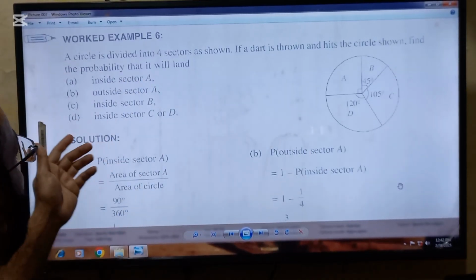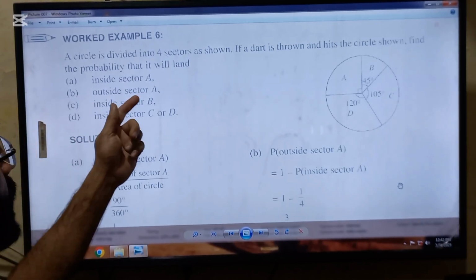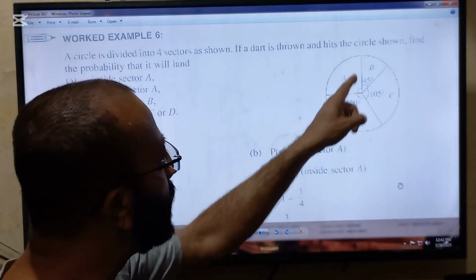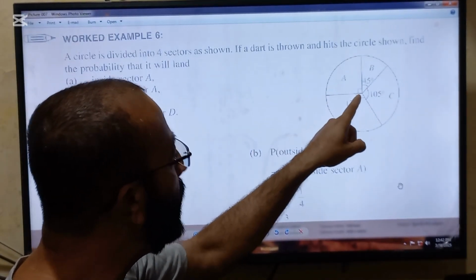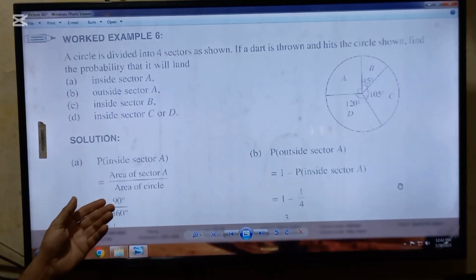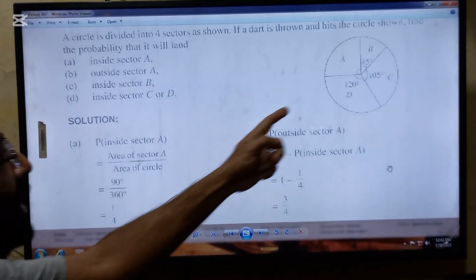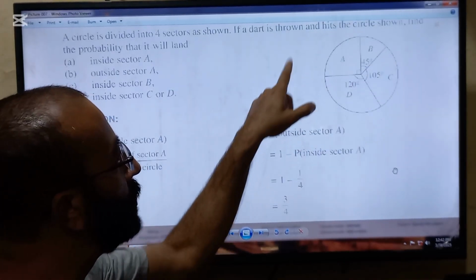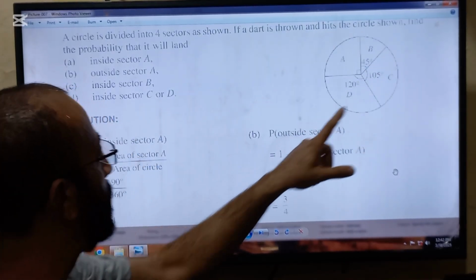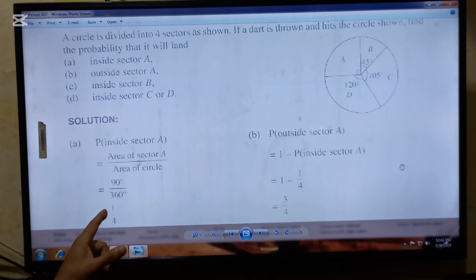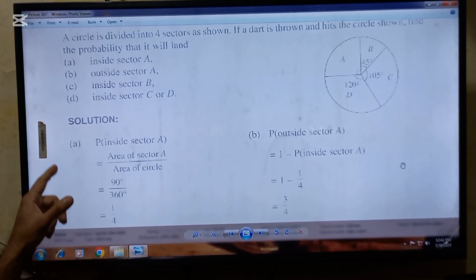So now the requirement is inside sector A. So inside sector A means there is 90-degree angle. So favorable outcomes over total outcomes. So favorable outcome will be 90 and total outcome is the total angle of the circle, that is 360. And after solving it, you will get an answer of 1/4.